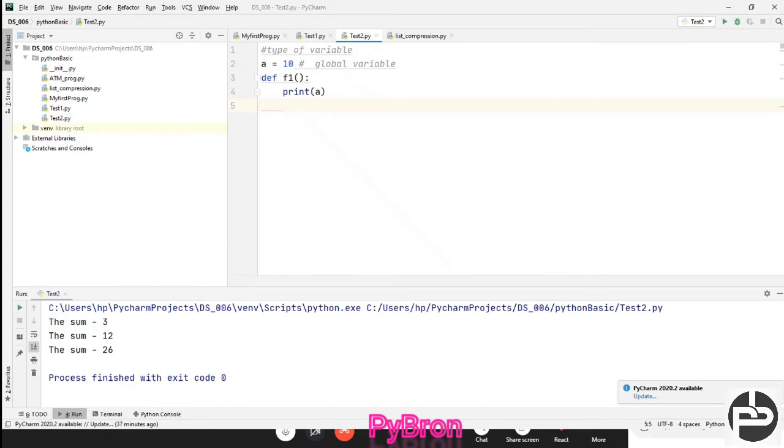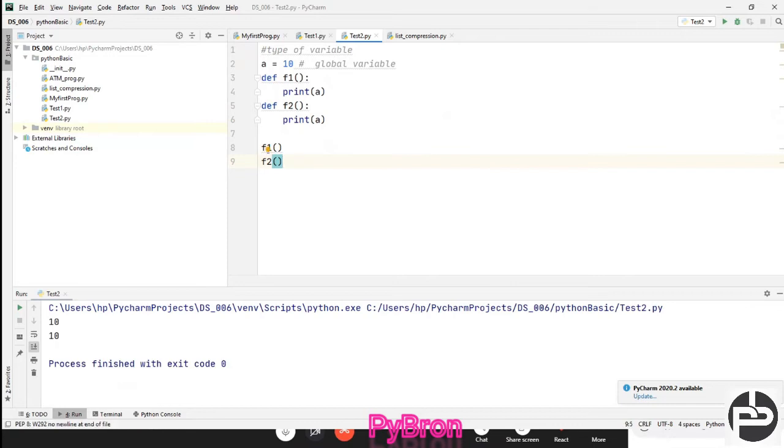Let's suppose I create another method, def f2, and here I call print a, again a. So I can call it from anywhere. And if I call f1 and f2 and execute this, you can see 10, I am able to call it. So this is known as the global variable. This is the global variable example.